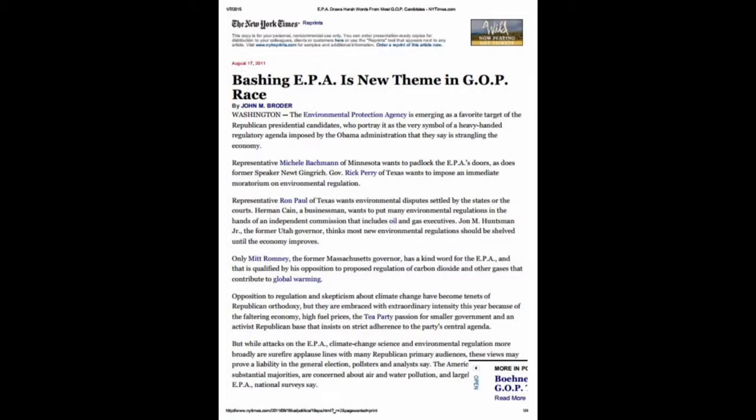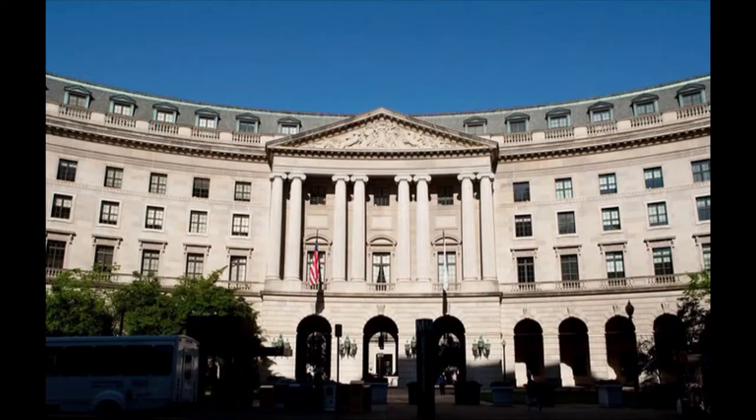According to the New York Times, the EPA has become a target of many politicians, predominantly those belonging to the Republican Party. Politicians like Michelle Bachmann, Newt Gingrich, Rick Perry, and Ron Paul have taken a stance against the Environmental Protection Agency, and they believe that the EPA is too restrictive and should be amended to reduce the powers of the agency. Conservatives typically lobby for more economic freedom, so logically they don't easily accept strong regulations imposed on them by a federal agency that interferes with their business.